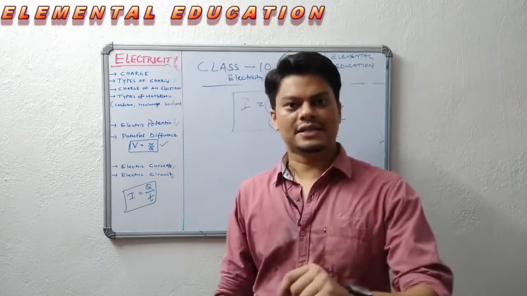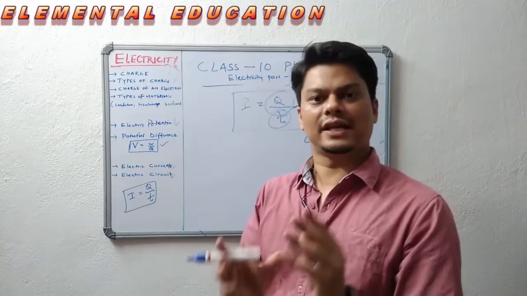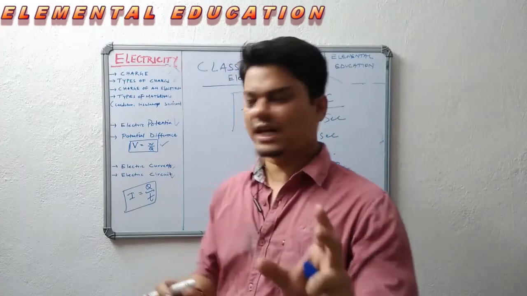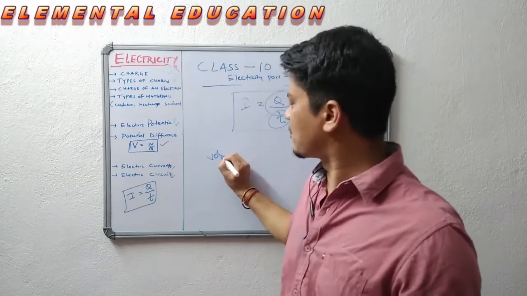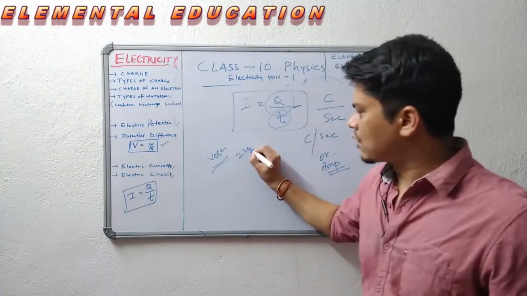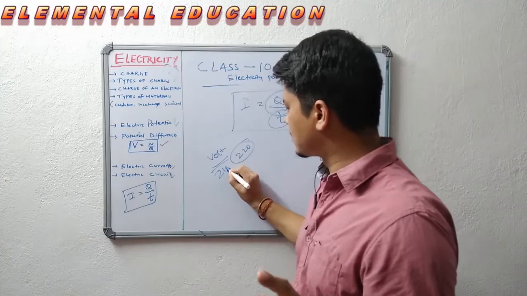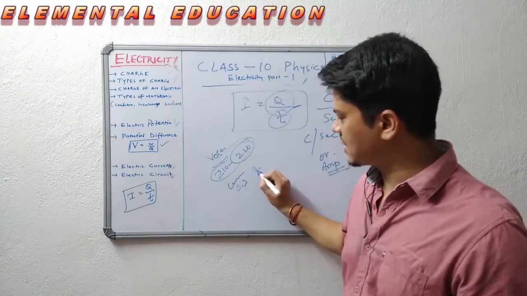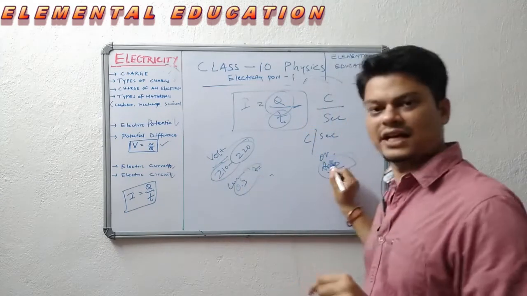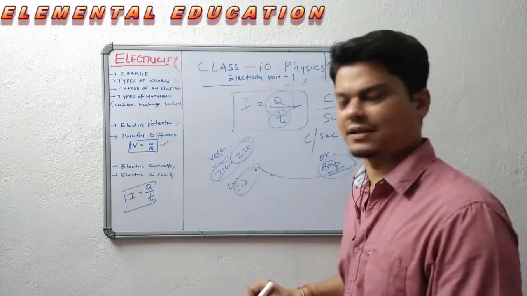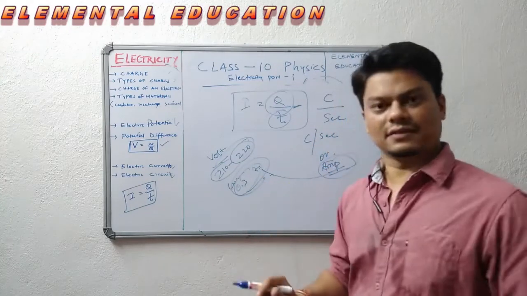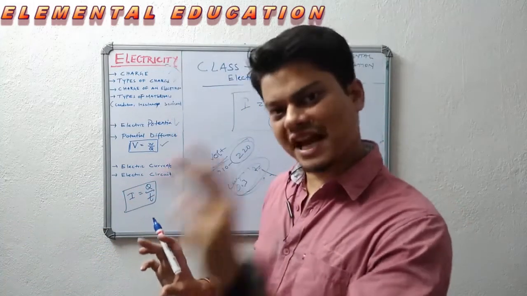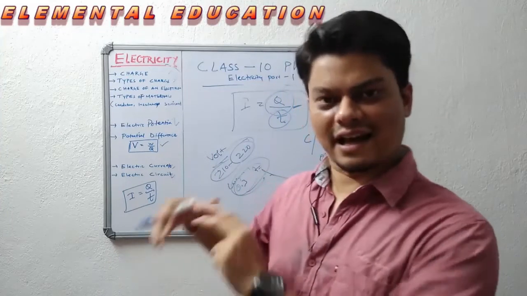Now your task is, you go home, take any electrical device, like your mobile charger as well, you can go and check behind it, it will be having specifications. So there it will have potential difference specification, that is volt ratings, 220 volt or 230 volt. There will be a range 210 to 220. Similarly, it will be having a current rating of 0.3 ampere or 0.5 ampere. That is how much current it will allow to pass through it in a maximum load condition. So go home, check these things.